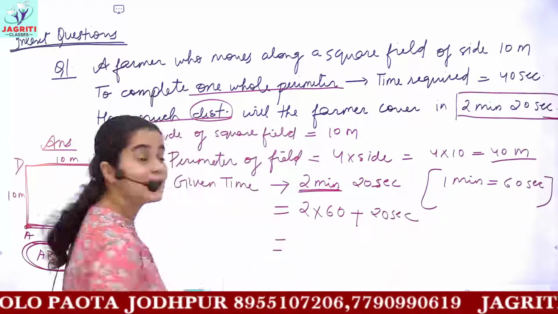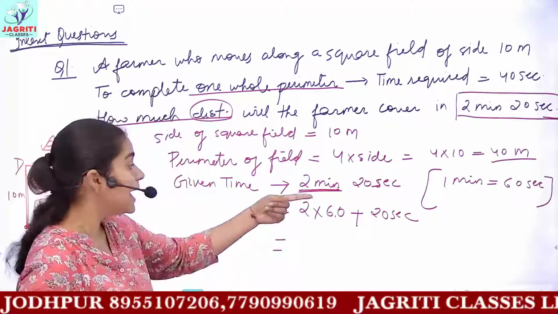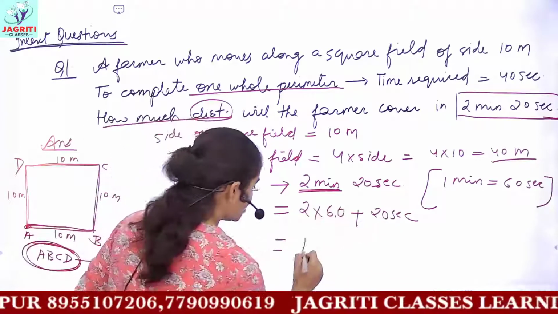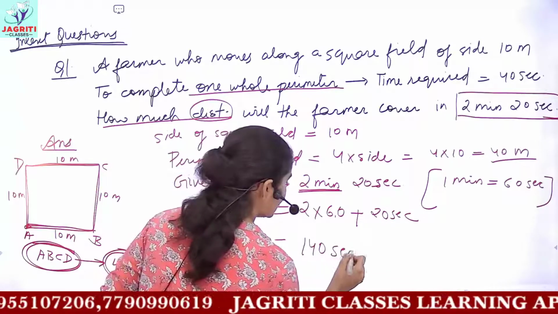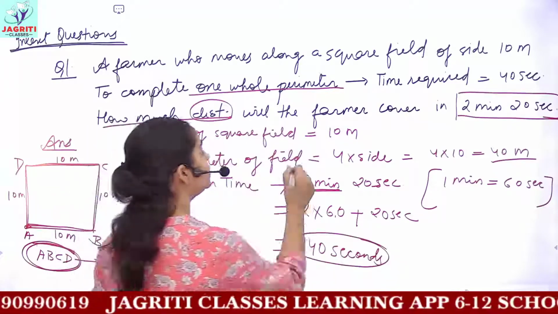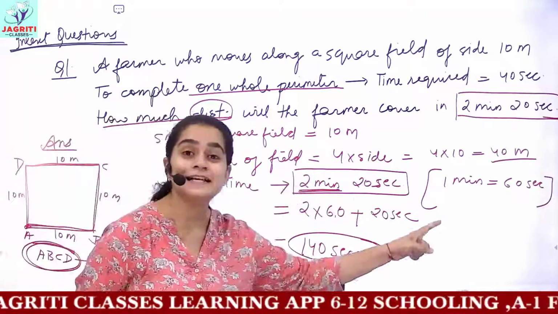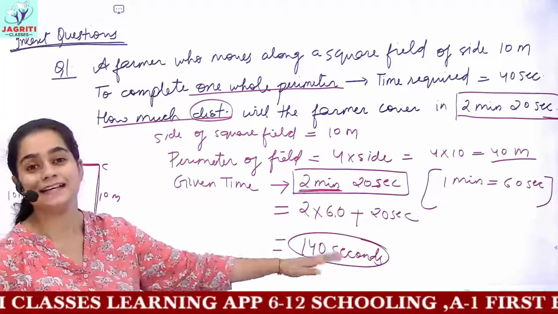So the total time in seconds would be 60 into 2, which gives you 120 seconds, and 120 plus 20 gives you a total of 140 seconds. That is, 2 minutes 20 seconds is equal to 140 seconds in total.